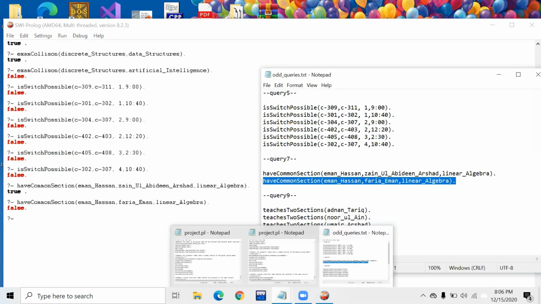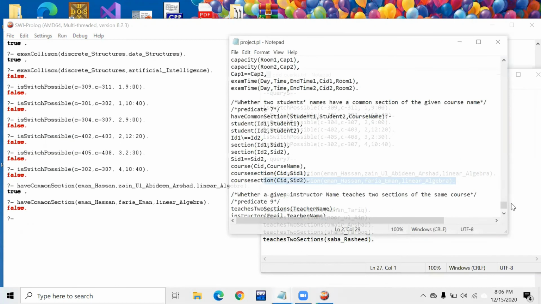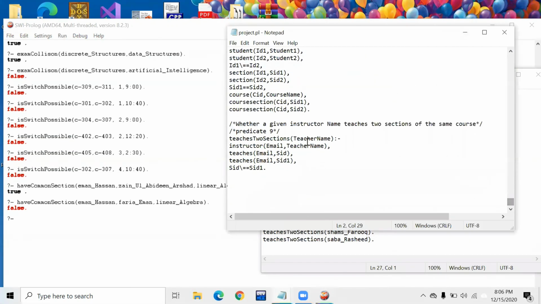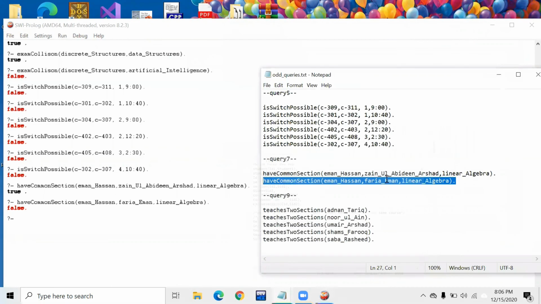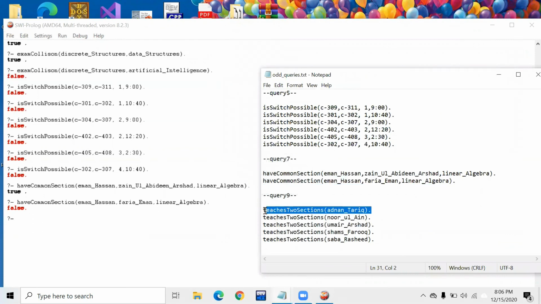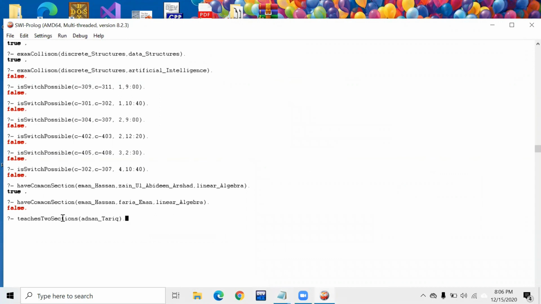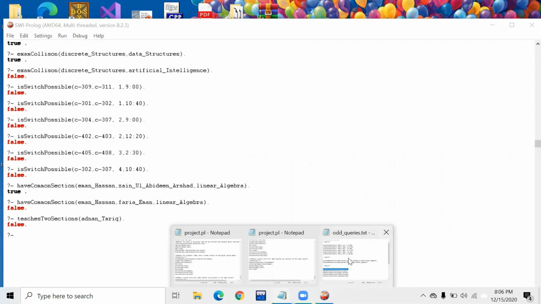Moving on to the last query, that is predicate number 9. It states whether a given instructor name teaches two sections of the same course or not. So the predicate is teaches two sections, and we are given the teacher name. So we would be validating this predicate using the following queries. We would see whether Adnan Tariq teaches two sections or not. So this is false, as he only teaches one section, that is section A of data structures.